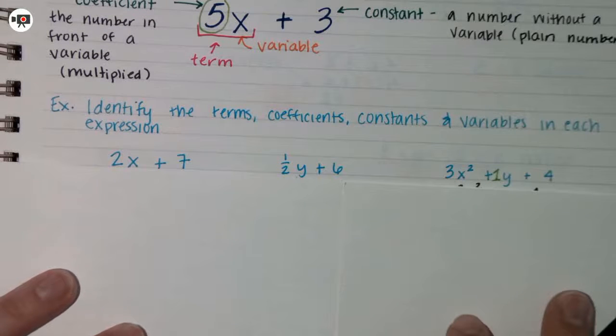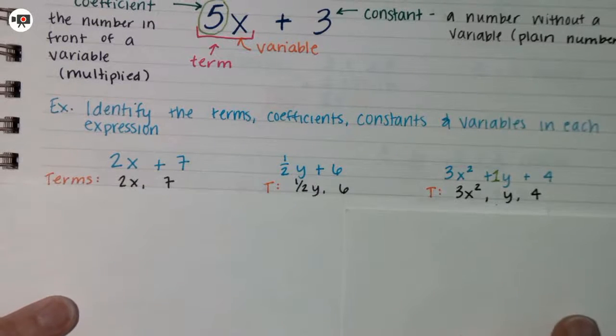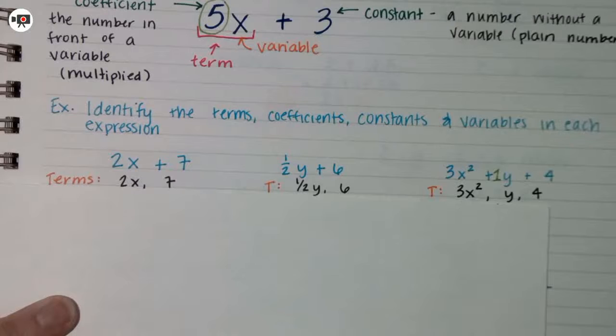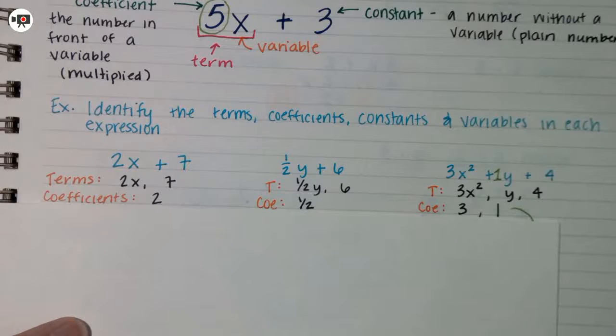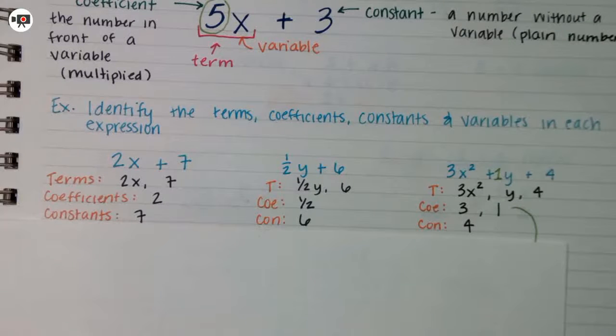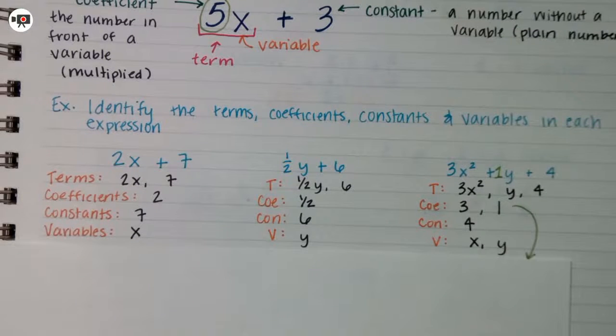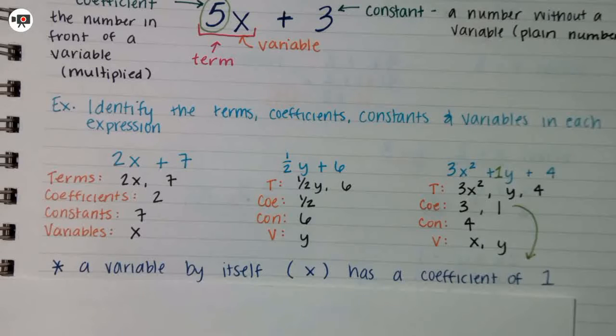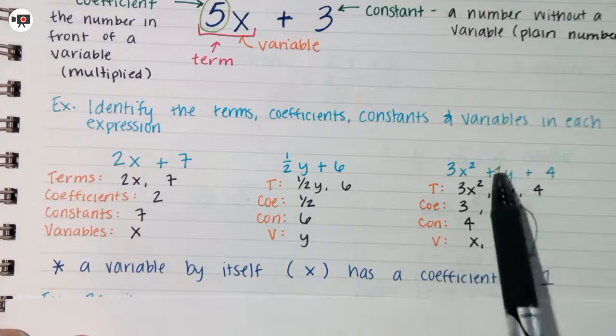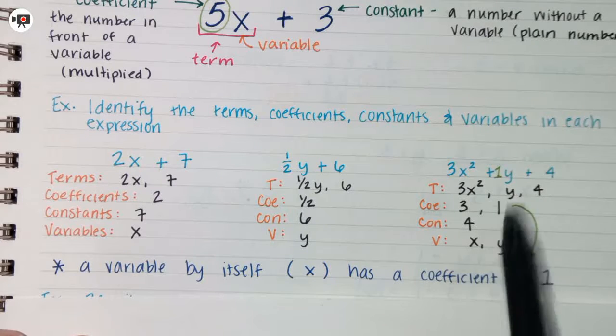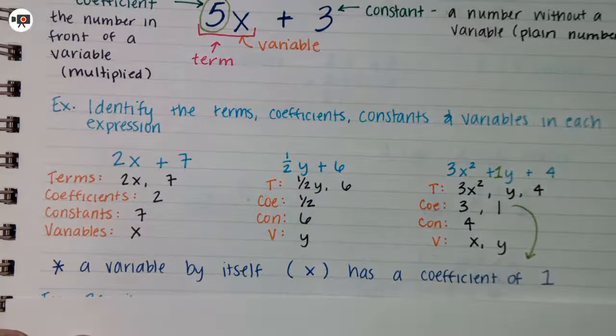And let's look here. So I have 3x squared plus y plus 4. My terms are 3x squared, y and 4. Coefficients are 3 and 1. My constant is 4. And my variables are x and y. If a variable is by itself, there's no numbers with it, it has a coefficient of 1. So that's why this 1 in front of the y is here. It's a little invisible 1, but it's there.